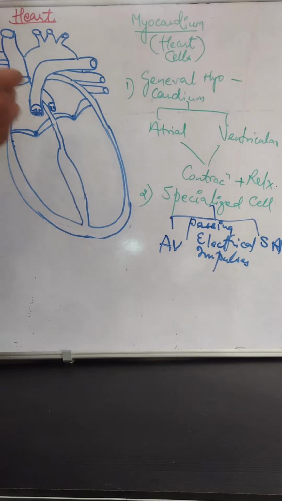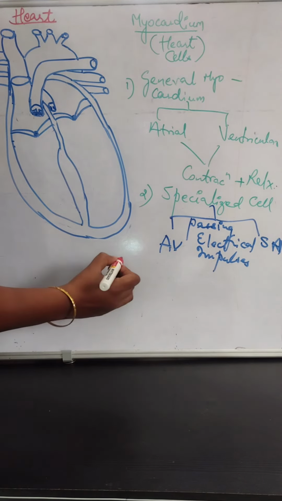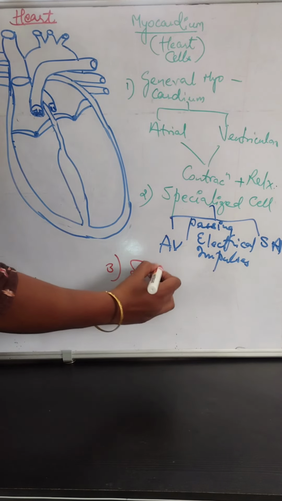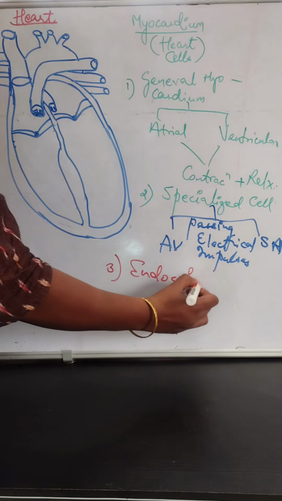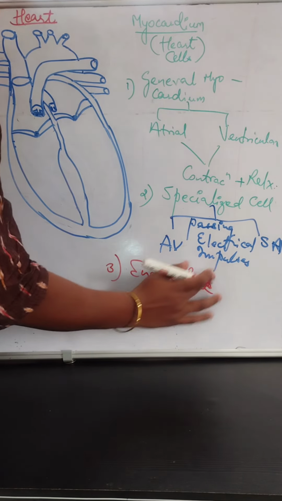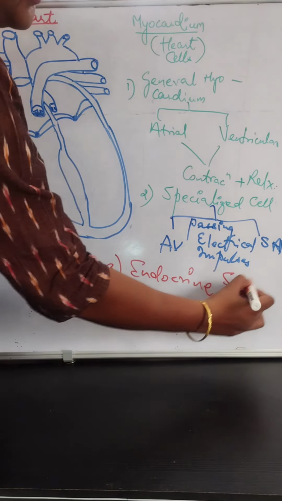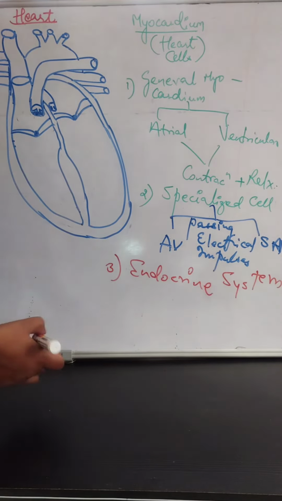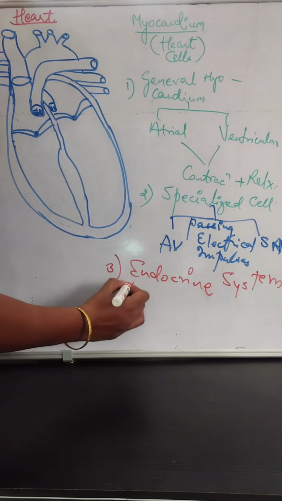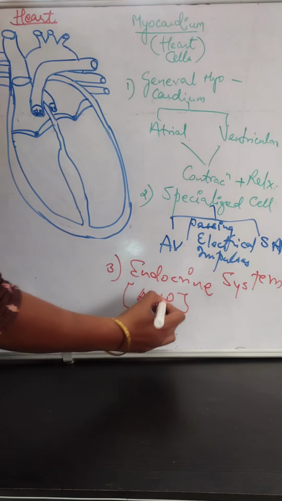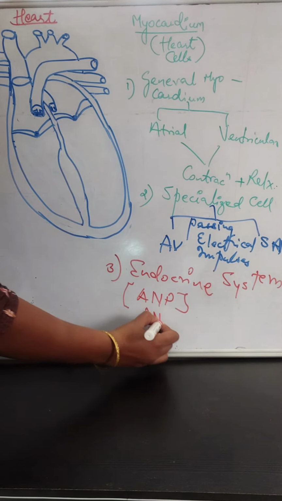There is one more category of myocardial cells, which are responsible for the endocrine system, a part of the hormonal systems. One such example is called your ANP or ANF.